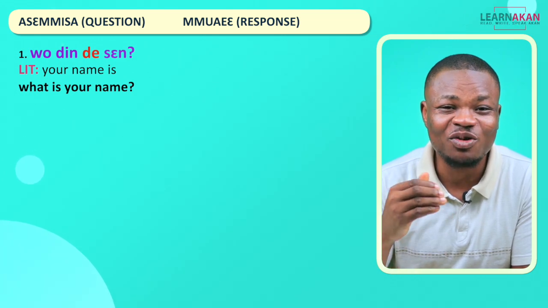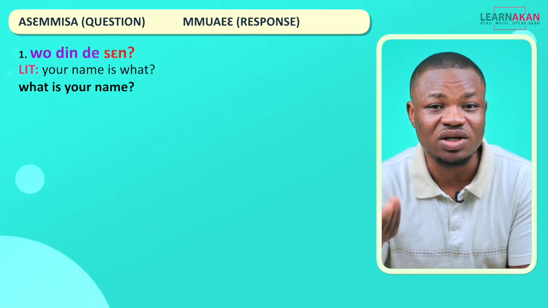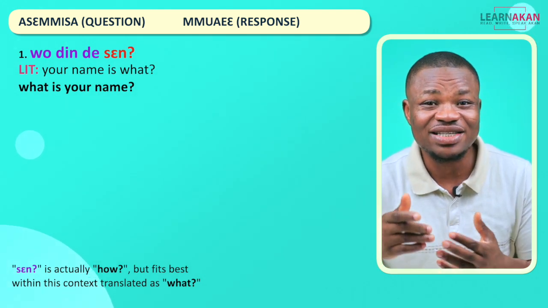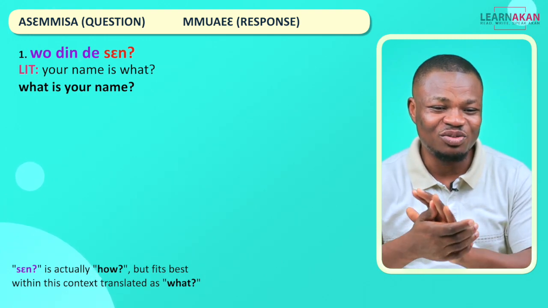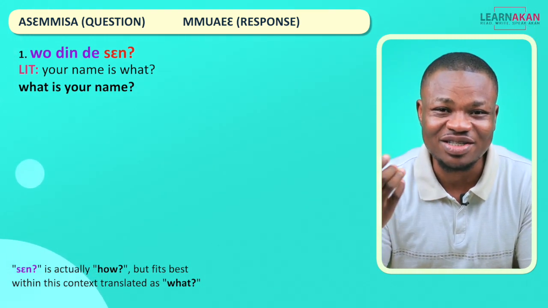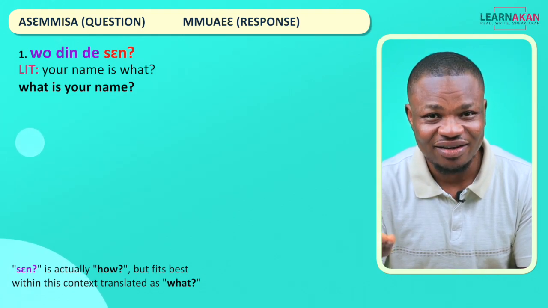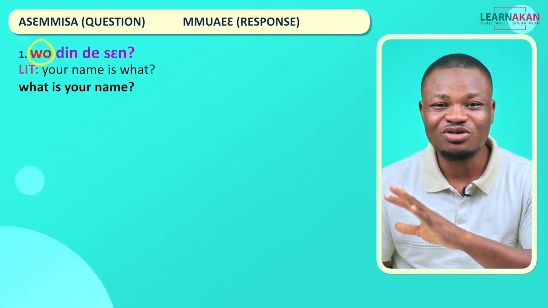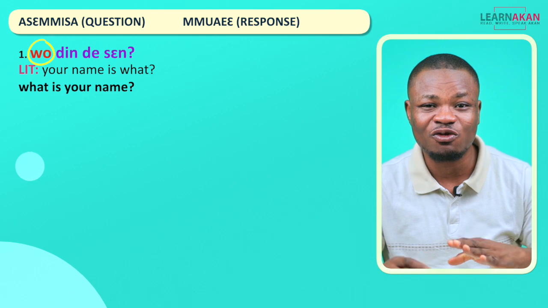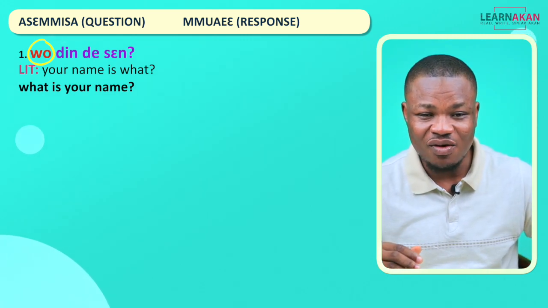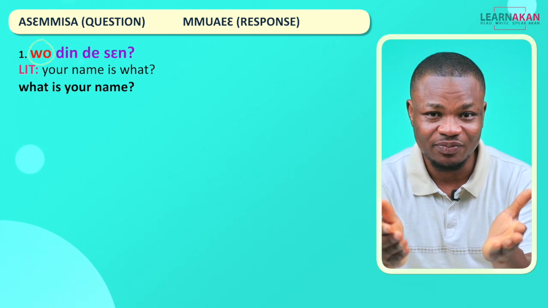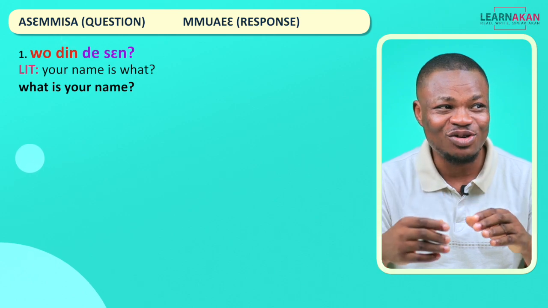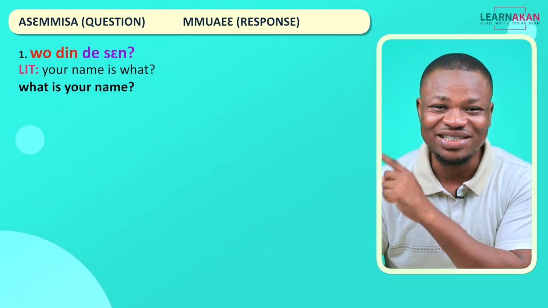And finally we have the question word sɛn, which is what. So wodin de sɛn: your name is what, what is your name? Next time that you meet up with someone and you want to find out the person's name, you can ask wodin de sɛn, what is your name? Take note of this part, because you are going to come back and change it when we are asking for somebody else's name. For now, I'm asking you directly for your name, so we use wodin, your name. But later, when I ask you about somebody else's name, you are going to change that part.